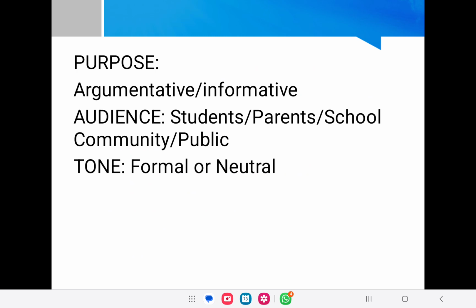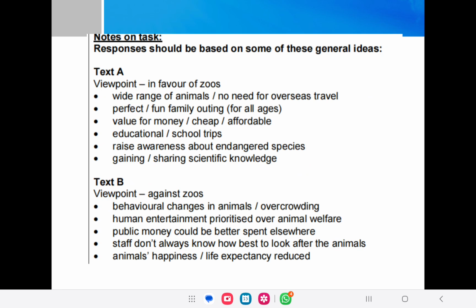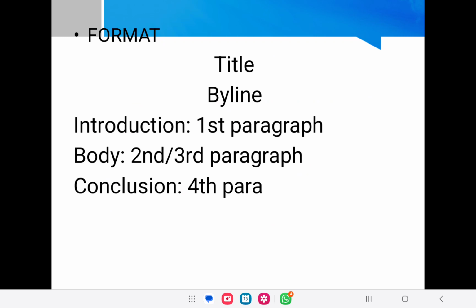A debate must be there, whether you are writing an article, speech, letter or anything. Your argument must be there, a logical reasoning also. So the audience, in this case, because you are writing for your school magazine, the person who is going to read it can be a student, a parent, a teacher, or anyone from the school community, or maybe the general public also. So the tone that you are going to adopt is going to be formal or neutral. Again, we have these 6 points in favor of zoos and 5 points against zoos.